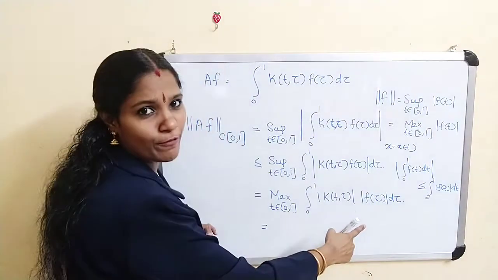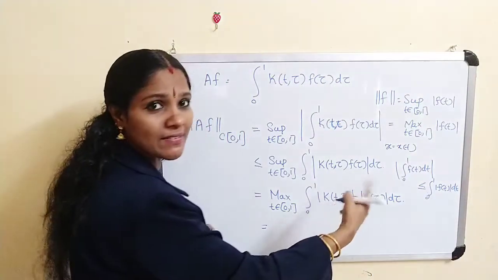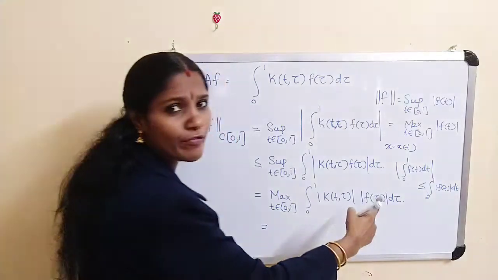This is mod f of tau, and clearly this is less than or equal to the maximum of mod f of tau.